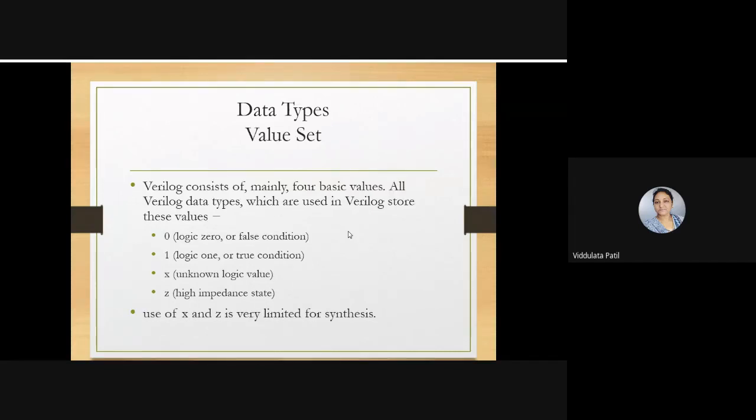Now, out of these, X and Z have very limited use for synthesis purposes, but 0 and 1 are the majorly used data types in the Verilog language. If you compare here with VHDL, in VHDL we are using 9 different states, but here we are using only 4.